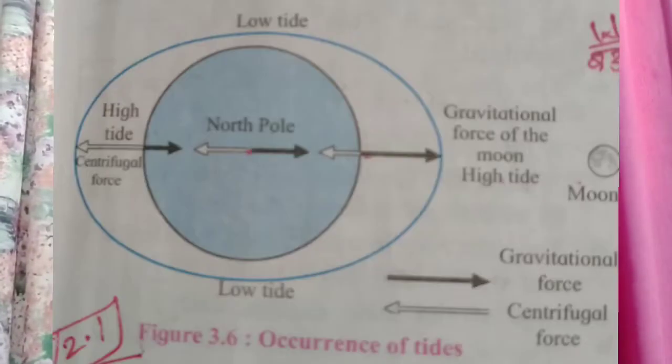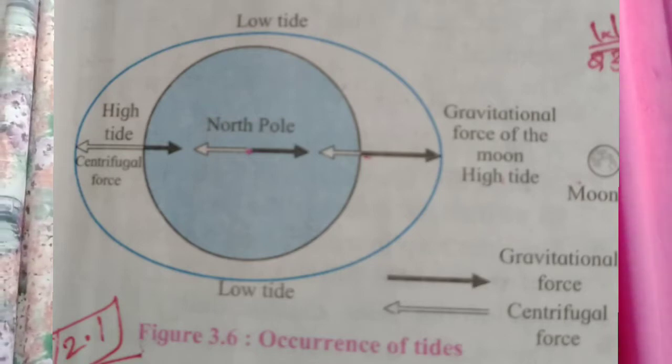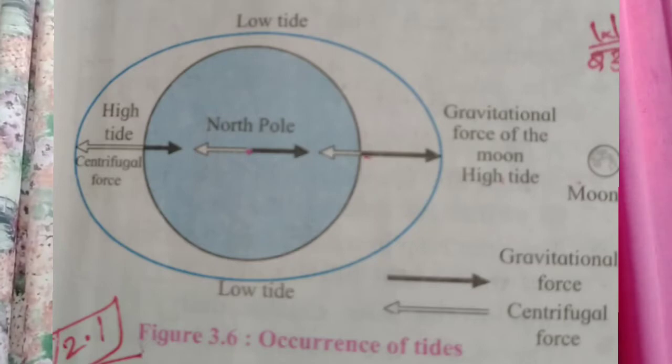The moon is closer to the earth than the sun. Which is closer to the earth, the moon or the sun? Correct, the moon is closer to the earth than the sun. Hence its gravitational force becomes more effective than that of the sun. Whose force will be more effective on the earth?